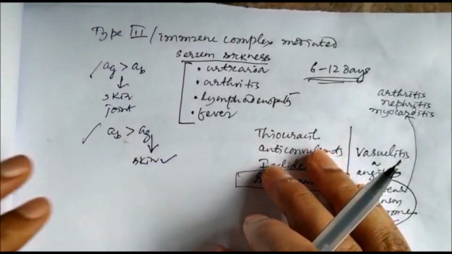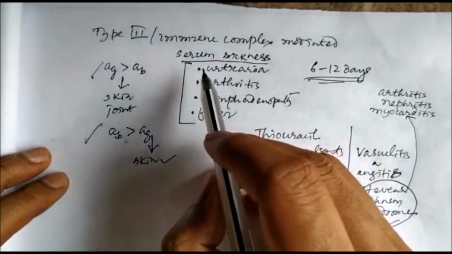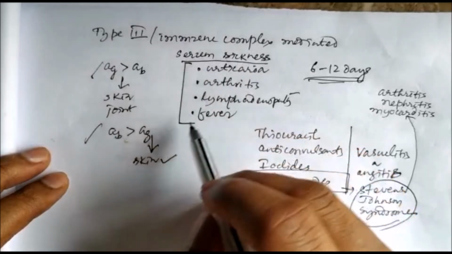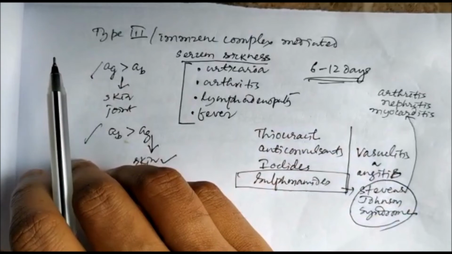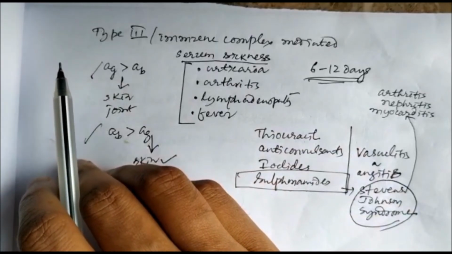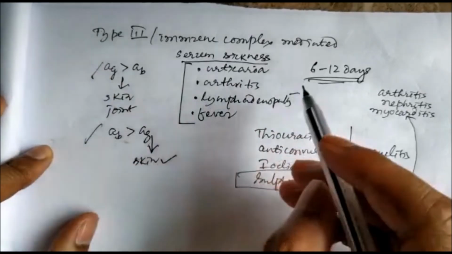Now let us go to type 3. Type 3, also known as immune complex mediated allergic reactions, and we also call them serum sickness and vasculitis reactions.